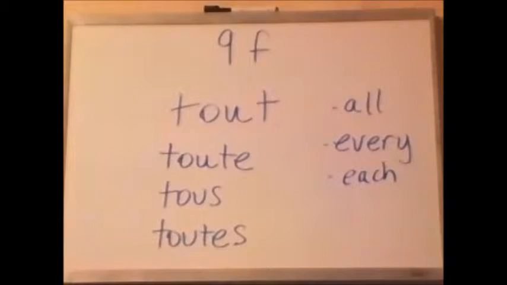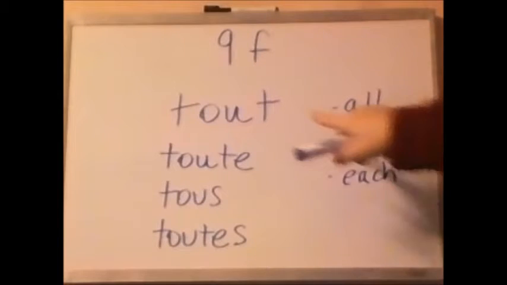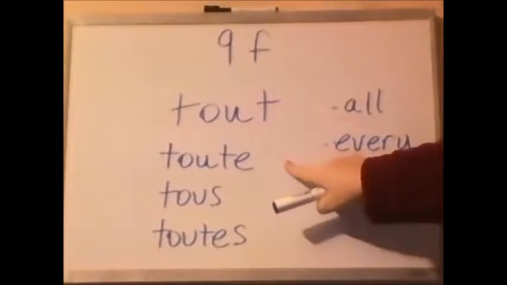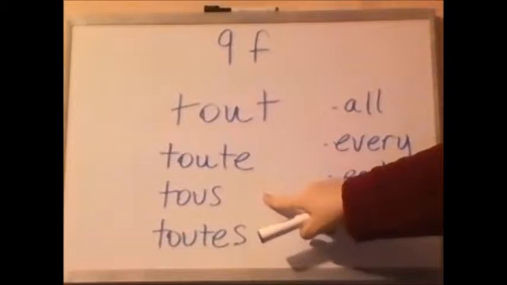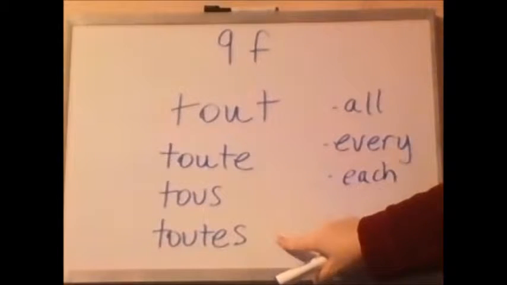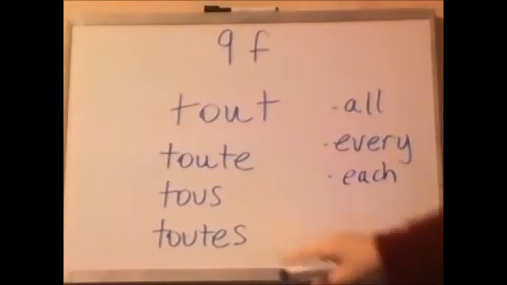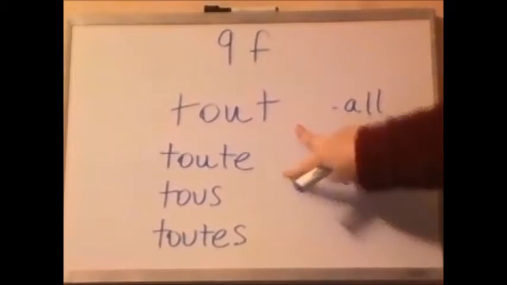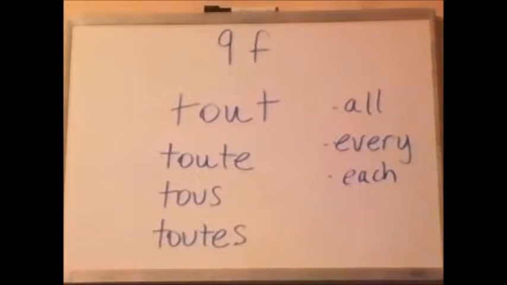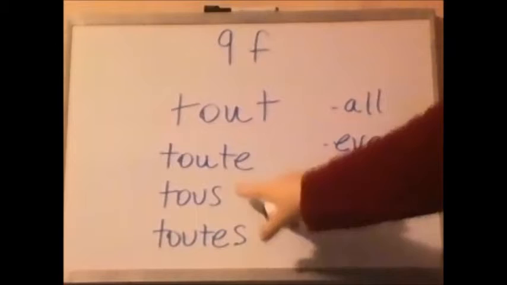We talked about this a little bit in class. This adjective has 4 forms. Since it's an adjective, it has to have a form for masculine singular, feminine singular, masculine plural, and feminine plural. And those forms are tout for masculine, toute for feminine, tous for masculine plural, and toutes for feminine plural. So you're hearing tout and tous, and those are the pronunciations, whether or not they have an S on the